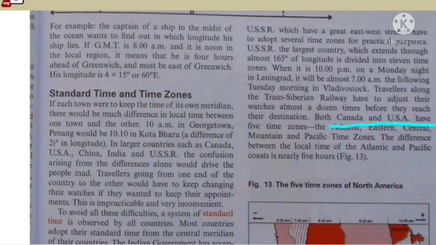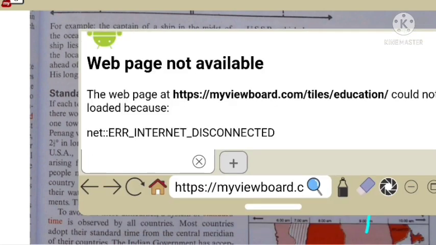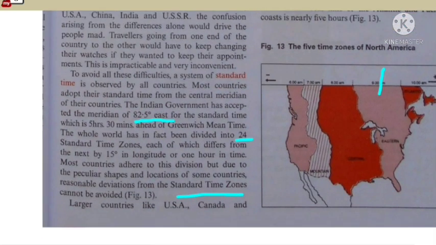Both Canada and USA have 5 time zones: the Atlantic, Eastern, Central, Mountain and Pacific time zones. The difference between the local time of the Atlantic and Pacific coast is nearly 5 hours. This shows the 5 time zones of North America.